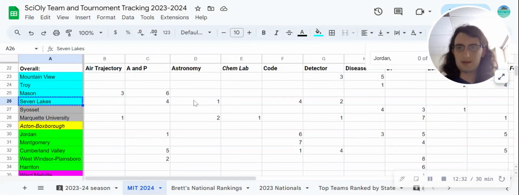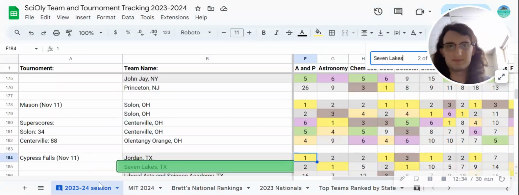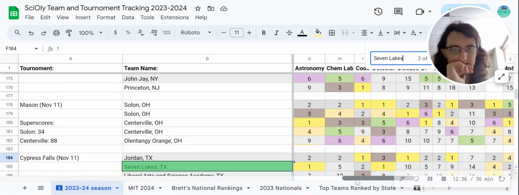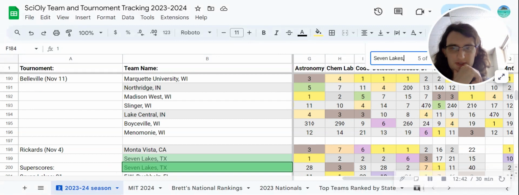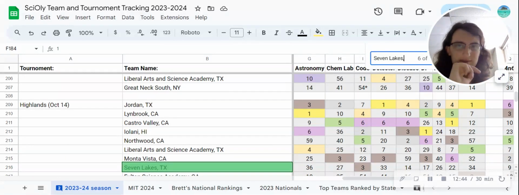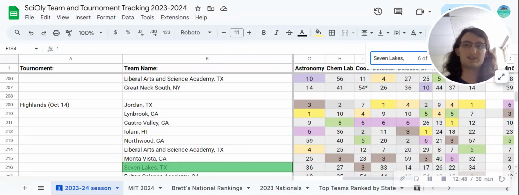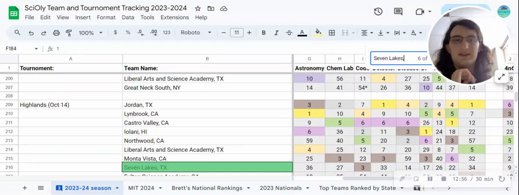Now, astronomy, I'm giving to Seven Lakes. If we look at their record in astronomy, you can see first at Cypress Falls, first at Rickards. By the way, if teams go unstacked, I just take, at Rickards, they got first and then 28th. I took their best ranking there, giving them the benefit of the doubt. And I did that for all teams. That was a consistent part of my rankings.